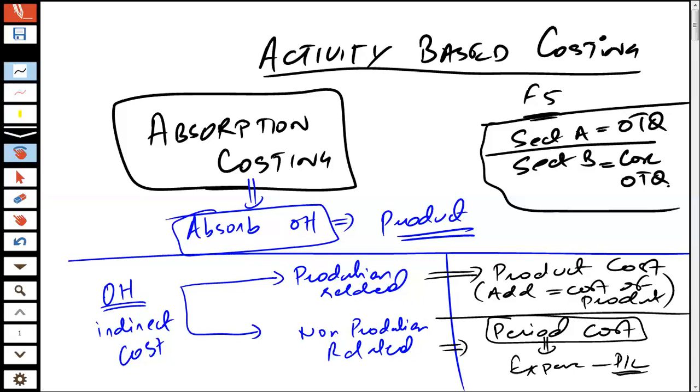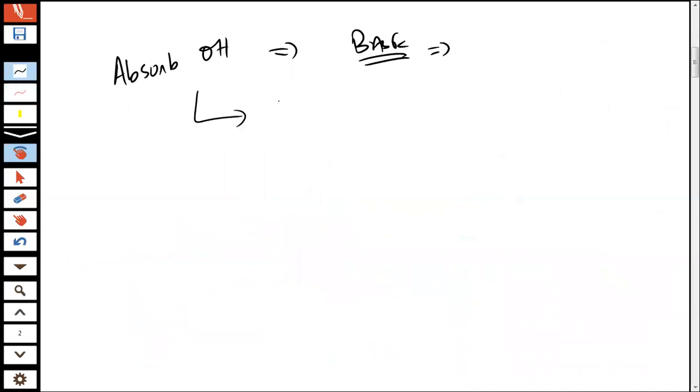And now the next thing that comes to our mind is, how do we add these production related overheads to the cost of the product? That is, how do we actually absorb them? The concept of absorption is that whenever we absorb the overheads, there has to be some base on the basis of which the overheads are going to be absorbed. How do we absorb them? We absorb these production overheads using the overhead absorption rate.